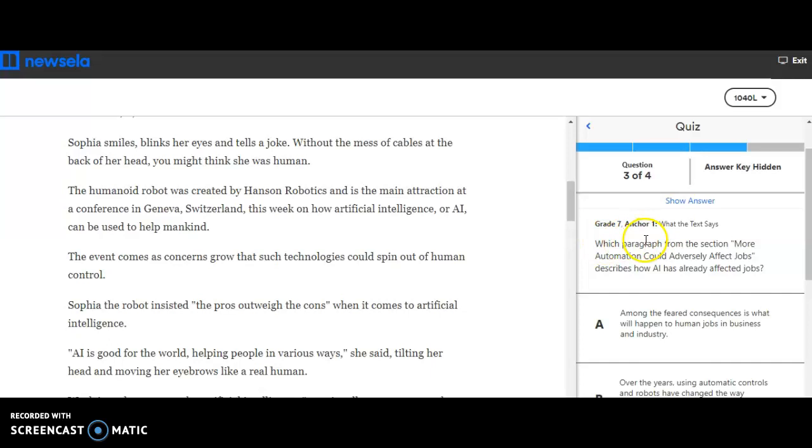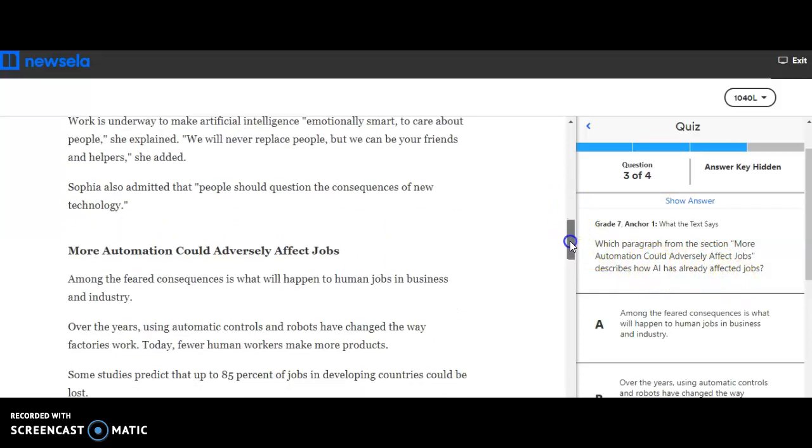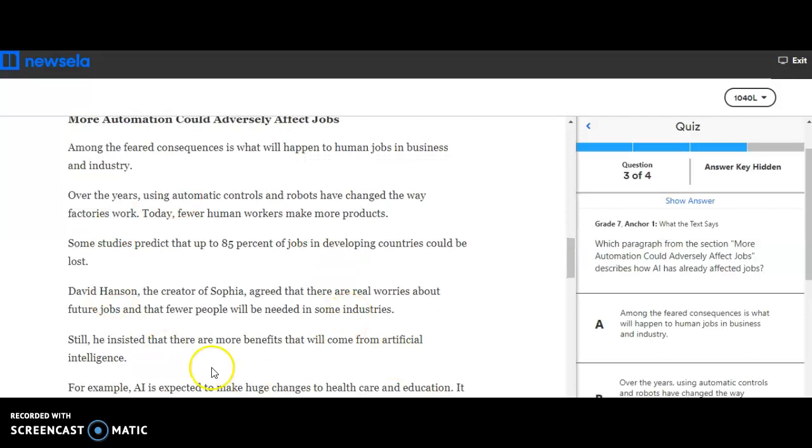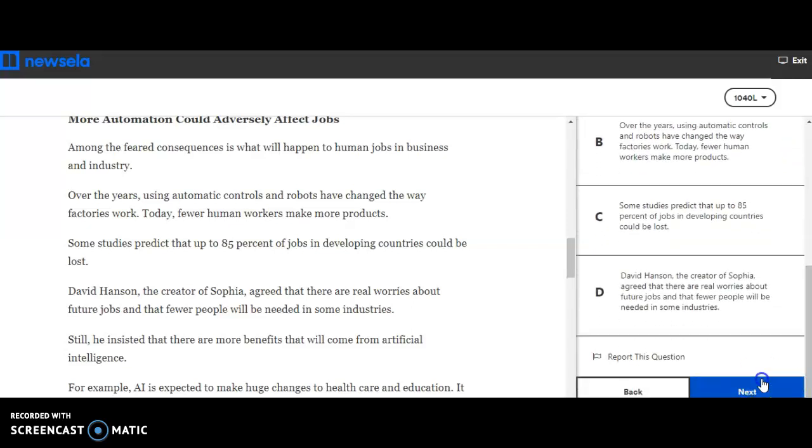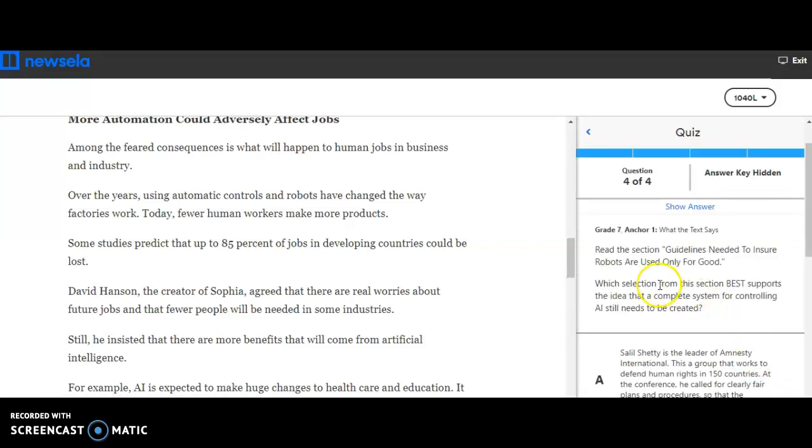Question number 3, which paragraph from the section, more automation could adversely affect jobs, describes how AI has already affected jobs? You're going to find this answer in here. So which one really describes what artificial intelligence has done already to affect jobs? Okay, and then we're going to be on to our last question.